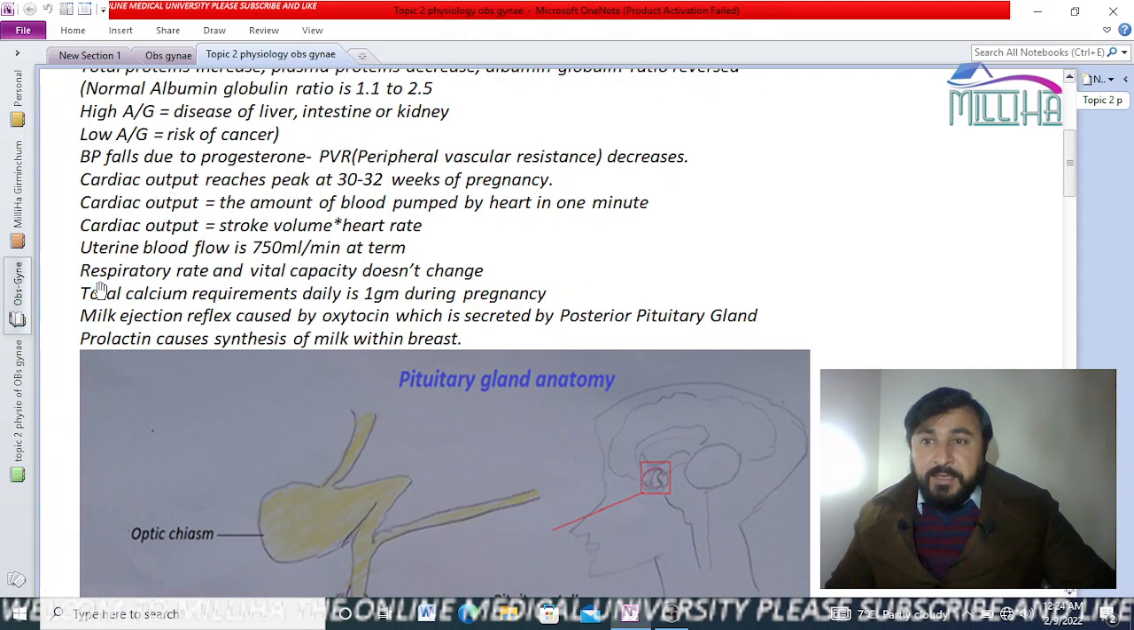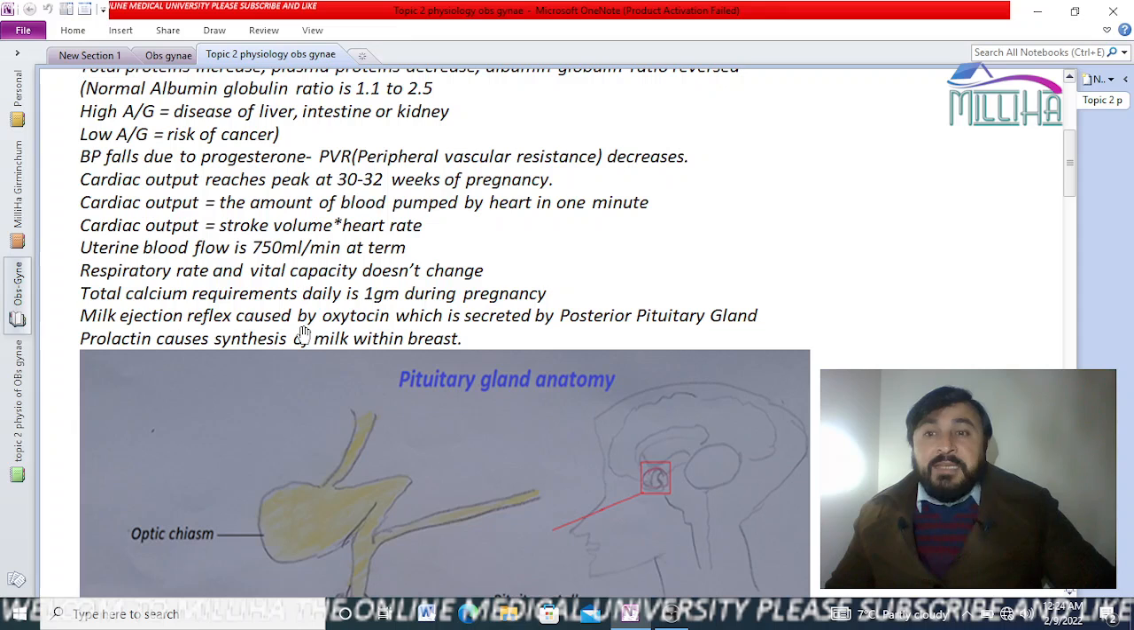Respiratory rate and vital capacity do not change. So you haven't seen any pregnant woman breathing very heavily with breathlessness. You don't see it, because respiratory rate does not change. Total calcium requirement in pregnancy is 1 gram daily.